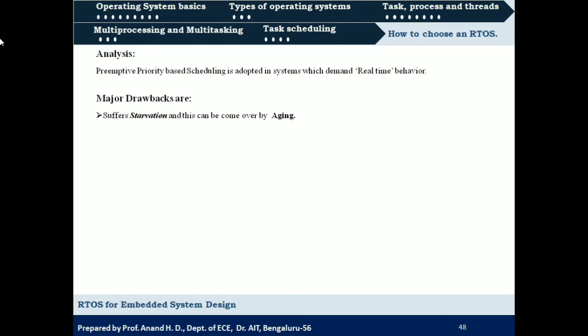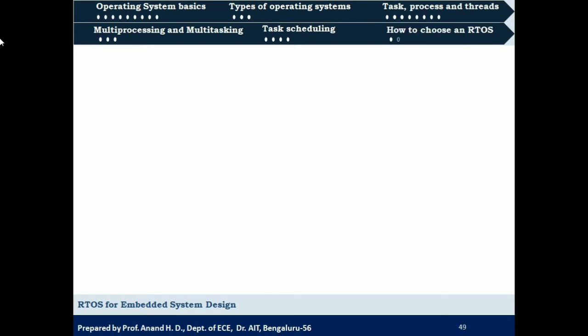So these are the three types of preemptive scheduling algorithm that we need to know with respect to this module, right? So let us move on to the last topic with respect to this module, that is how to choose an RTOS.